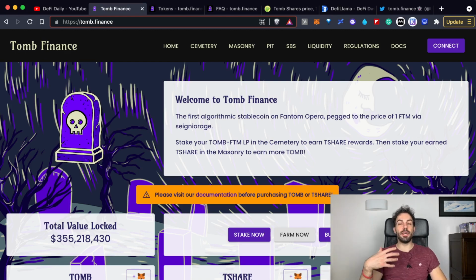In order to keep this connection between the price of TBOND and the price of one Fantom, they have created a really interesting mechanism that incentivizes people to take certain actions according to the market conditions, and we will go through all of them in a moment.